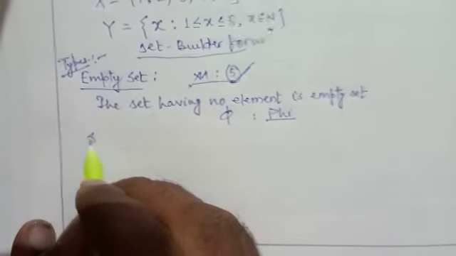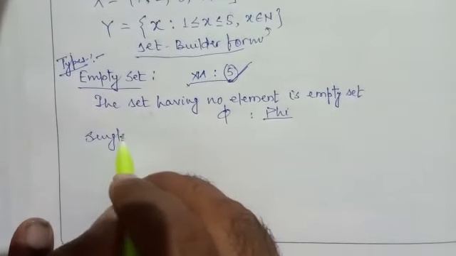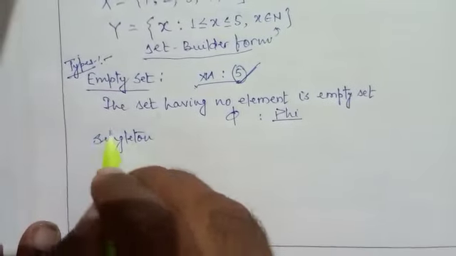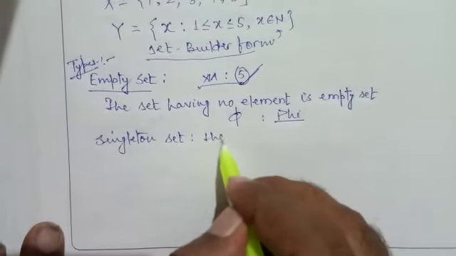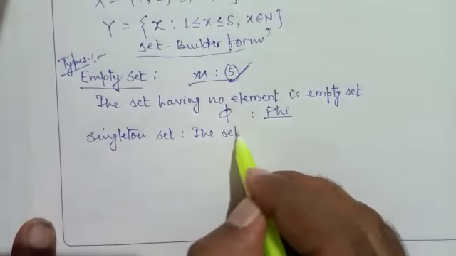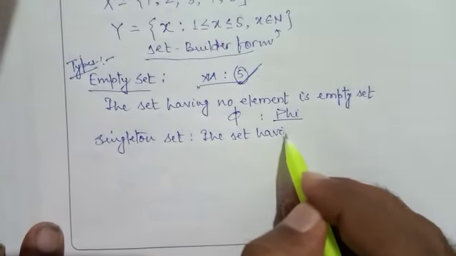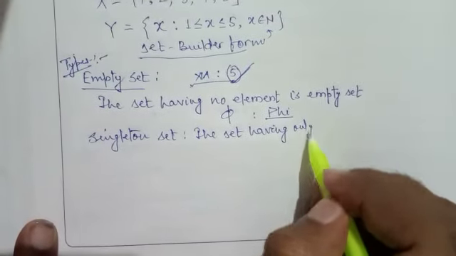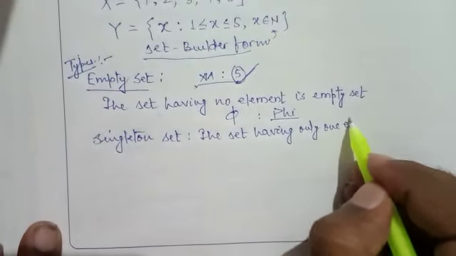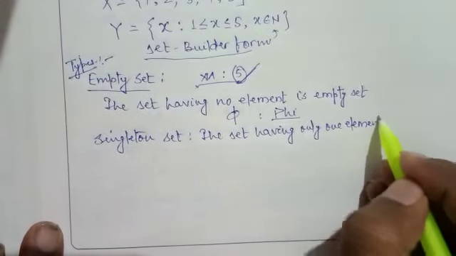The next one is singleton set. Singleton set means the set having exactly one element, or only one element, is called singleton set.